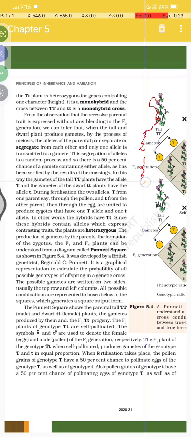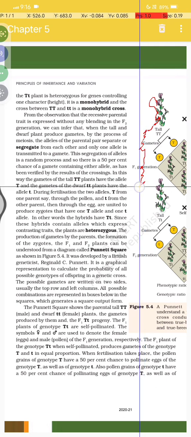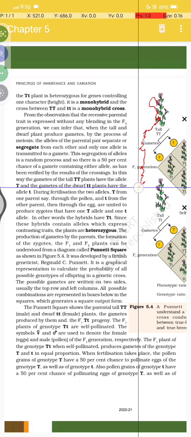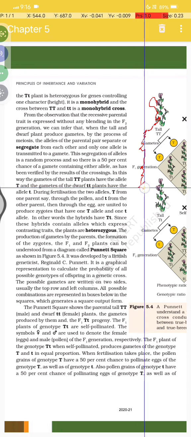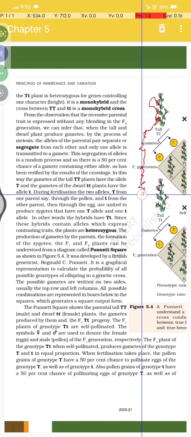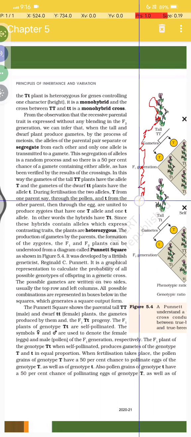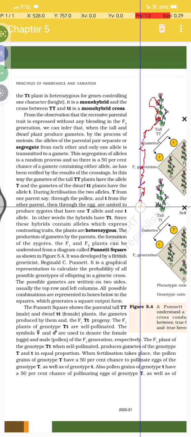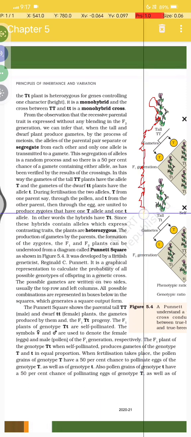In this way, gametes of the tall plant have the allele capital T, and the gametes of the dwarf plant have the allele small t. During fertilization, the capital T allele from one parent, say through the pollen, and the small t from the other parent, through the egg, unite to produce a zygote that has one capital T allele and one small t allele.